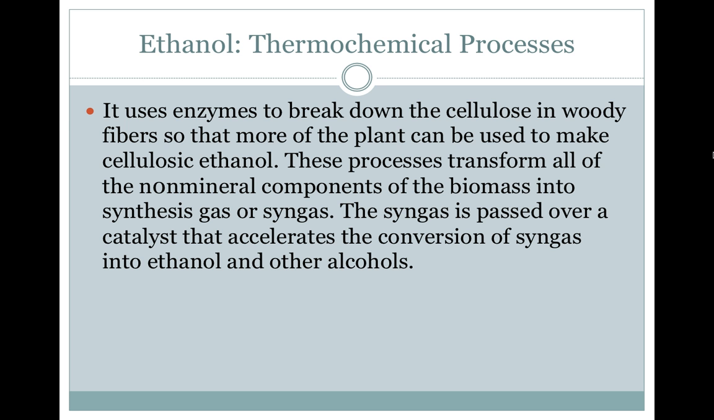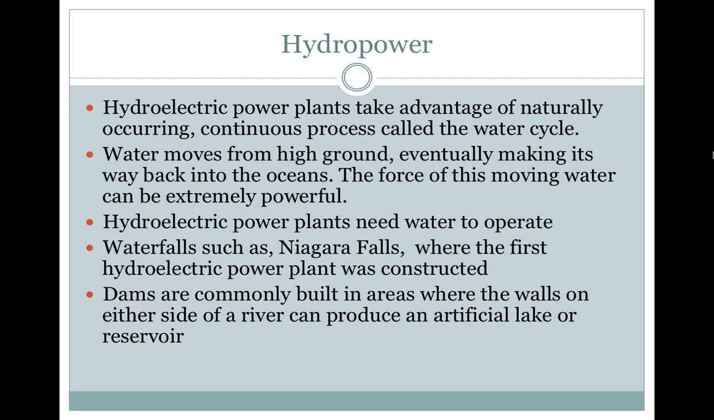Thermochemical processes. It uses enzymes to break down the cellulose and woody fibers so that more of the plant can be used to make cellulosic ethanol. These processes transform all the non-mineral components of the biomass into synthesis gas or syngas. The syngas is passed over a catalyst that accelerates the conversion of syngas into ethanol and other alcohols.